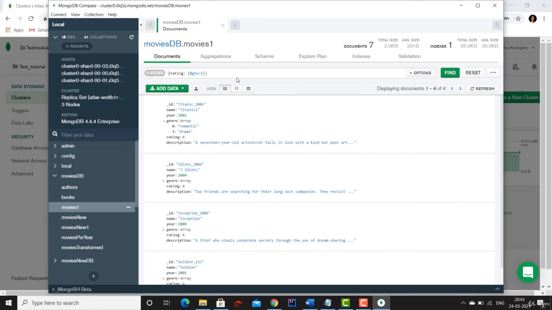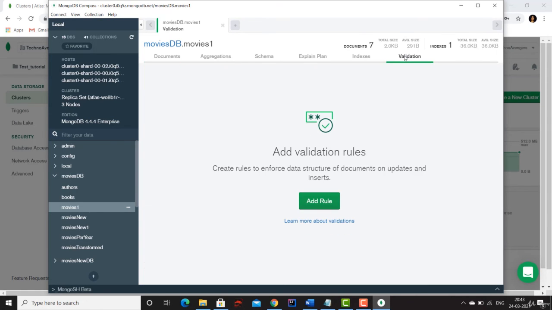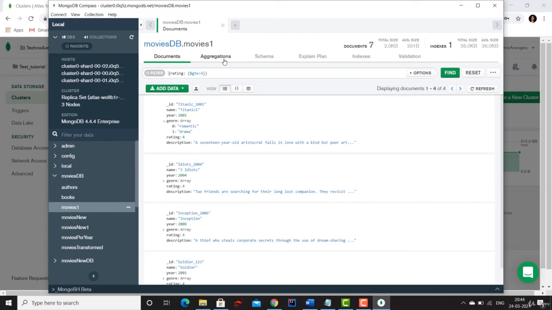Now there are a few other things that you can do with your documents like aggregation, schema, plan, indexes, validation, and all of that we will be covering in our next coming lectures.